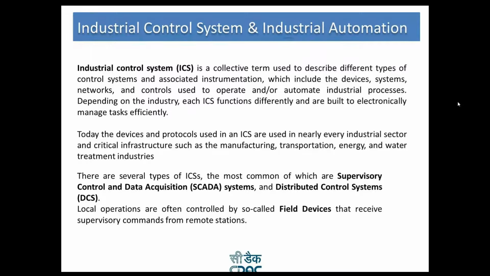With that concept, industrial control system is a collective term used to describe different types of control systems and associated instrumentation. These include the devices, systems, networks and controls used to operate and or automate industrial processes. What does it mean?